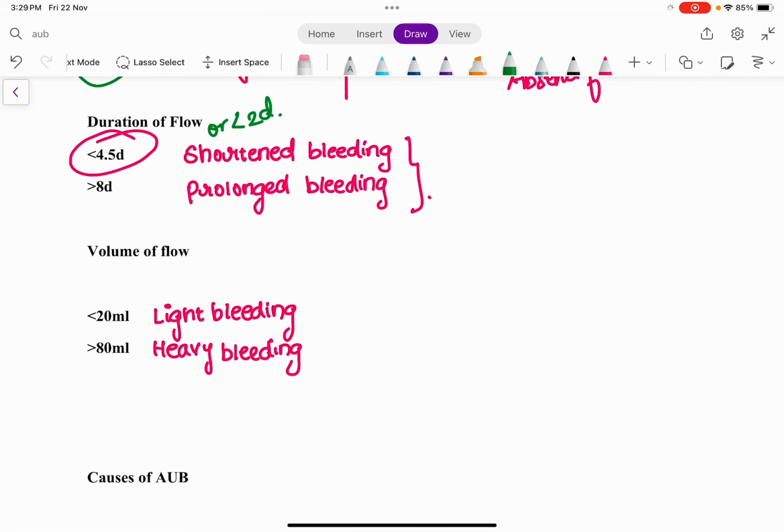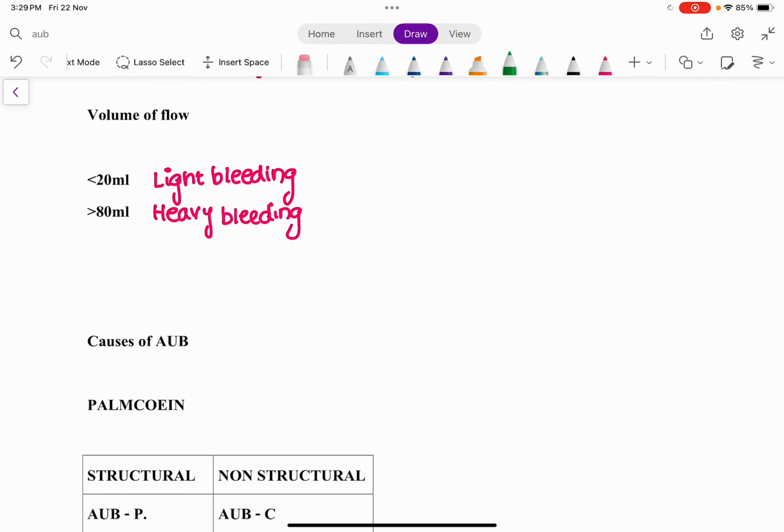Right? Okay. So what is the other name of light bleeding and heavy bleeding? Light bleeding is also called hypomenorrhea. Heavy bleeding is also called menorrhagia. You always need to remember this one term, which is very important.